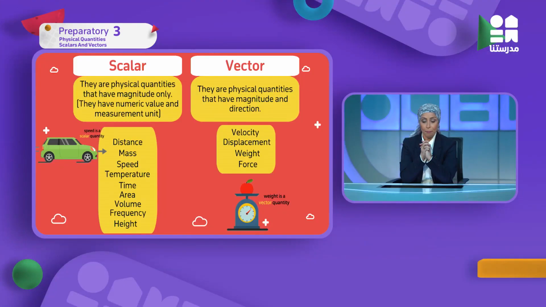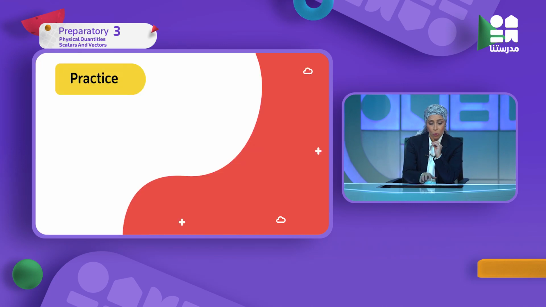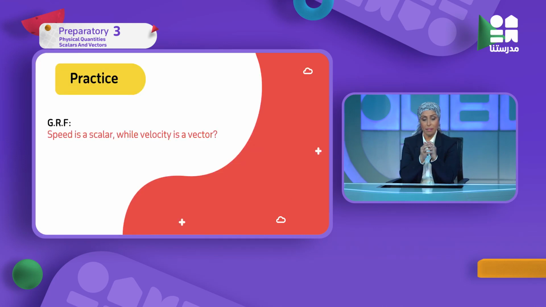So the weight has direction, towards the center of the earth. So is the weight vector or scalar? Weight is vector. What about displacement and velocity? They are very important physical quantities that we are going to discuss in detail now. But let's go and see this practice. If I said give reason for: speed is a scalar while velocity is a vector.